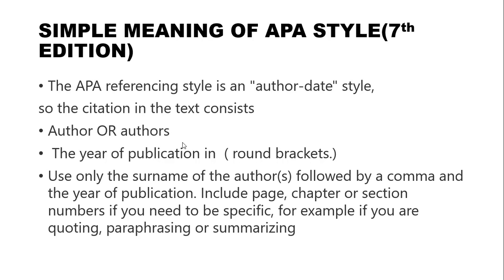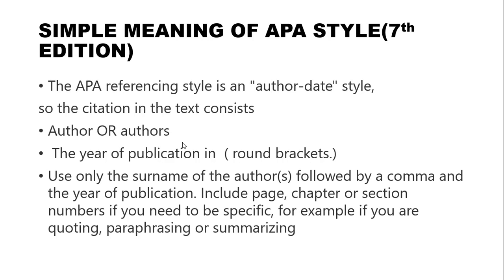Then we are going to study what is the APA style of reference, 7th edition. In the 7th edition, some minute changes have been made from the 6th edition, which we are going to see now. APA referencing style is an author-date style. So we have to add all the authors' names and the year of publication in round brackets. The same thing we followed in the 6th edition also. Use only the surname of the authors followed by a comma and the year of publication.